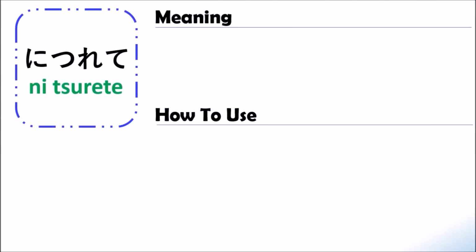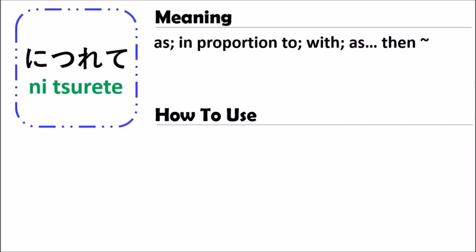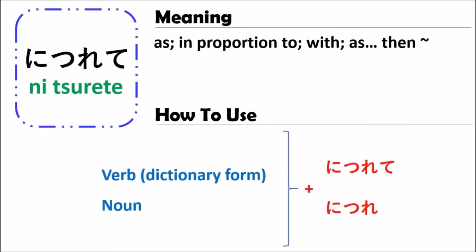Nani nitsurete. The grammar of nitsurete means "as" or "in proportion to", "with", or "as and then something". In Japanese, when you use the grammar of nitsurete, you can use it with a verb and noun only.